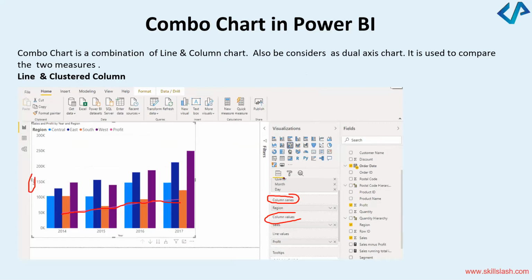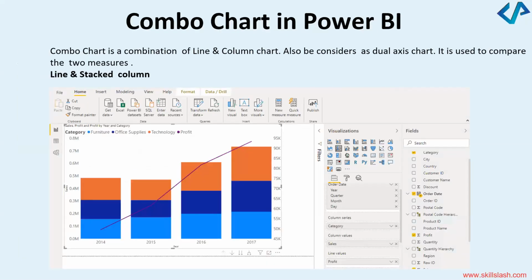And what else I wanted? I wanted quarter, month, day, all this information. So I've added it here. So it's actually denoting me the sales and the profit per year and per region. So that means by year, by region. Okay. Can we all try plotting this graph? Look at some options.